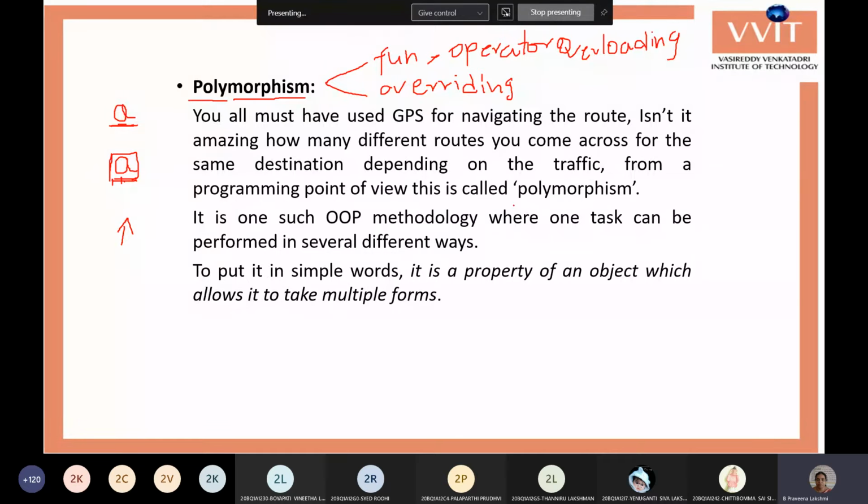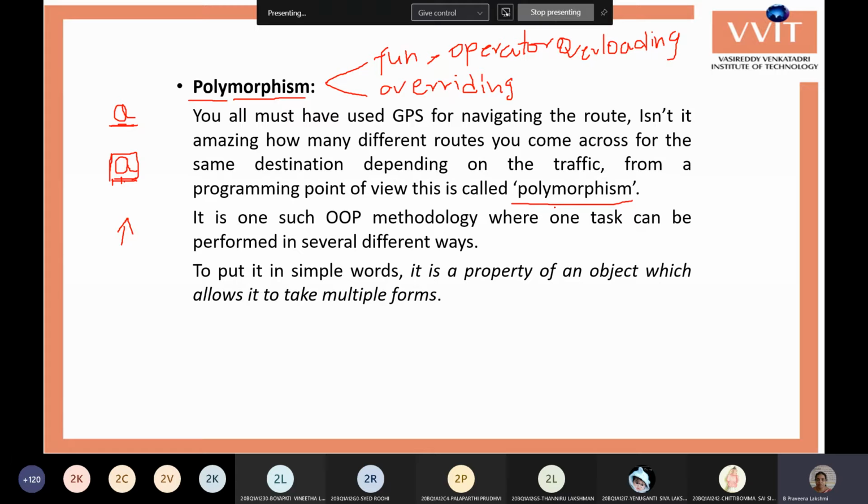So using the same object or the same item in a number of ways is called polymorphism. In object-oriented programming, this is also one of the important features. While implementing polymorphism, we may feel it is difficult, or wonder why we require so many functions, why we require overloading or overriding.